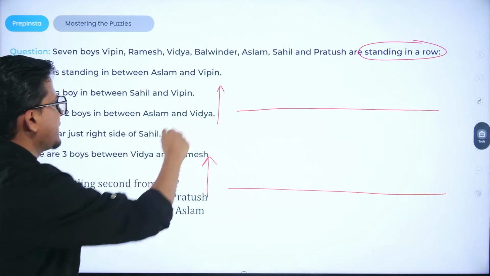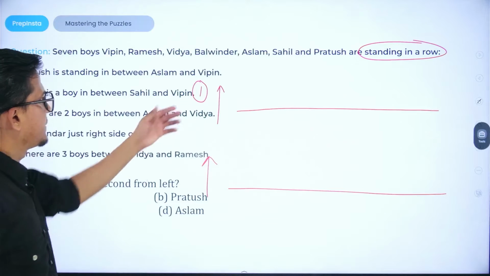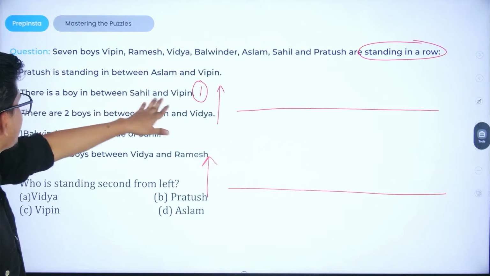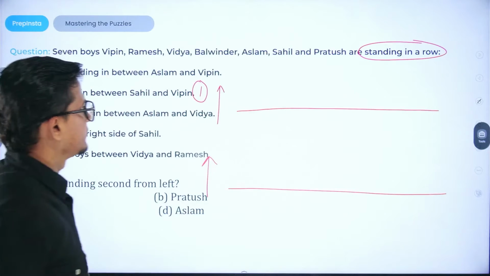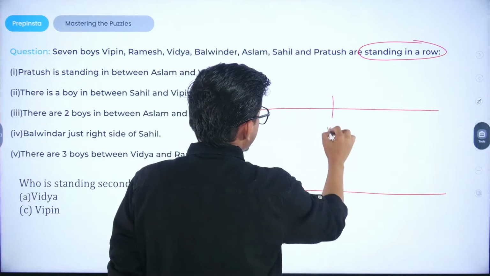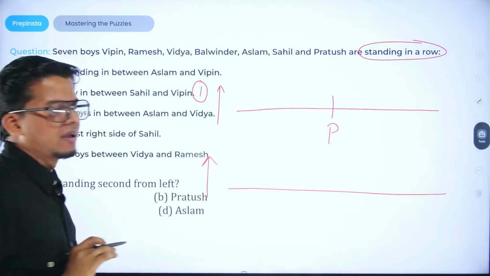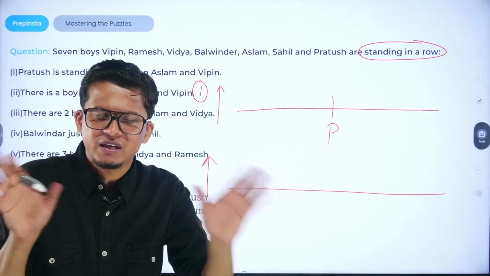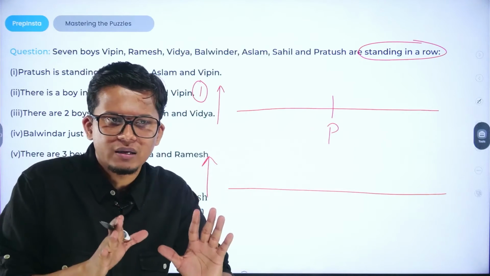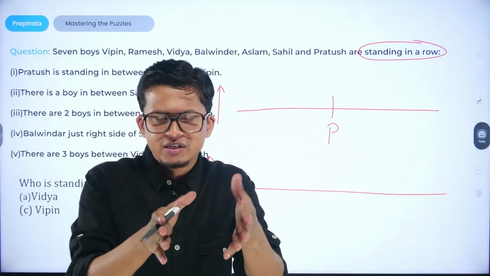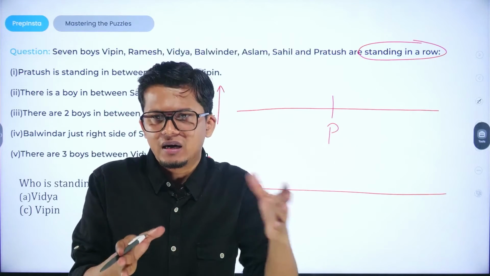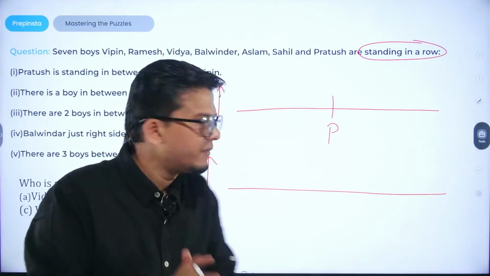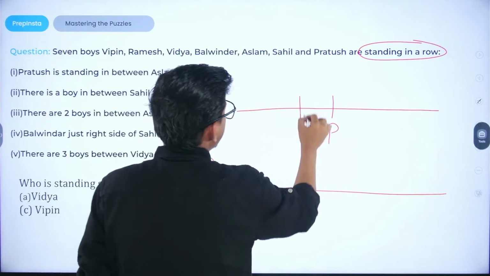For that reason, first of all, we will take possibility 1. Pratyush is standing in between Aslam and Vipin. We know Pratyush is in between Aslam and Vipin, but we do not know the orientation or the sitting arrangement of Aslam and Vipin. Why? Because they can be interchangeably used.